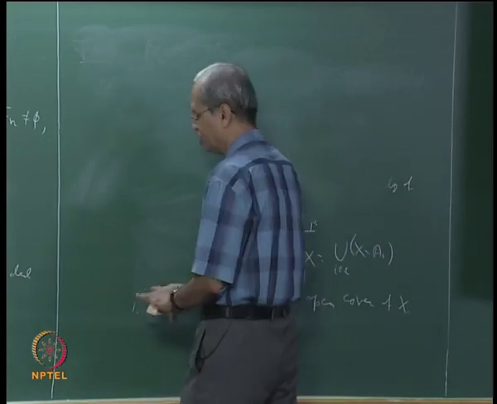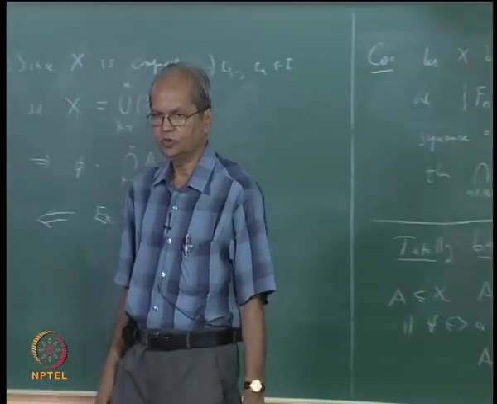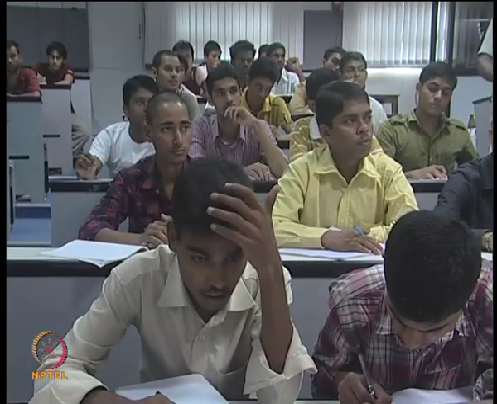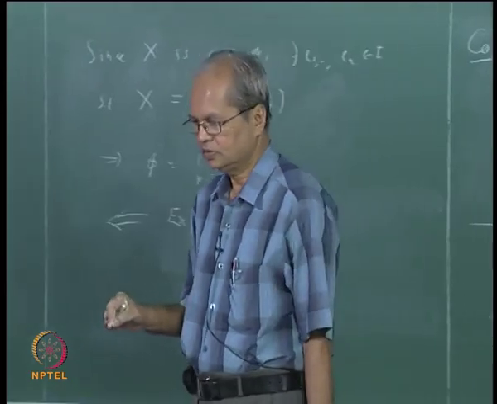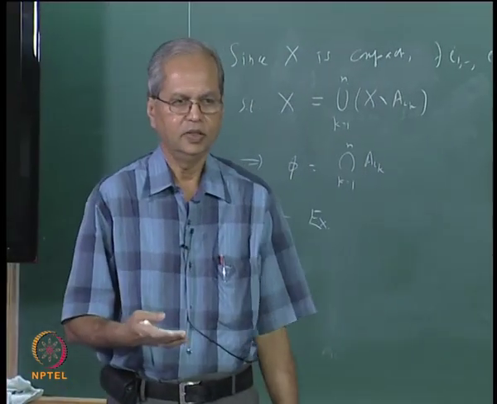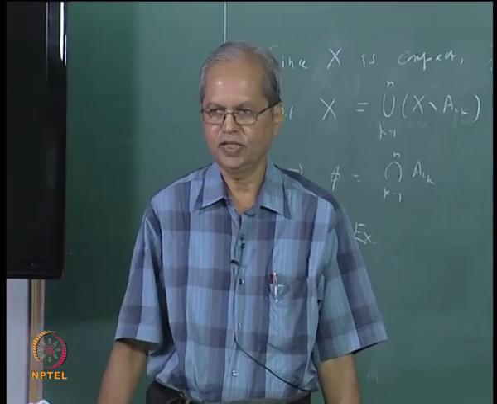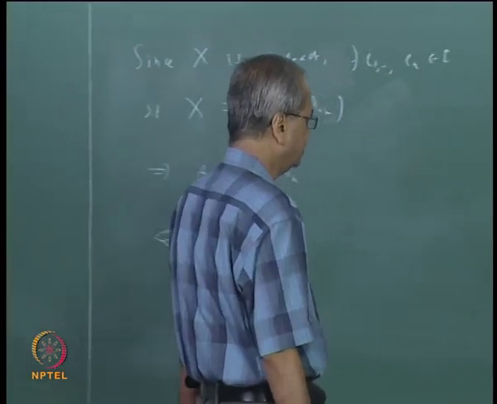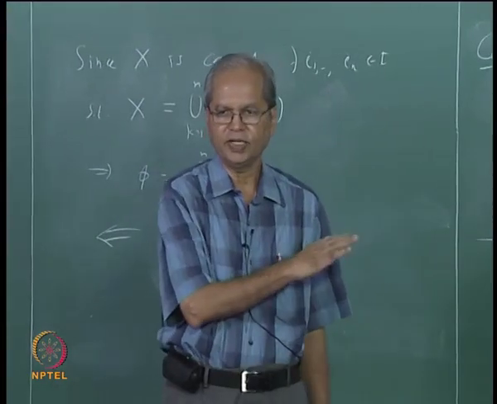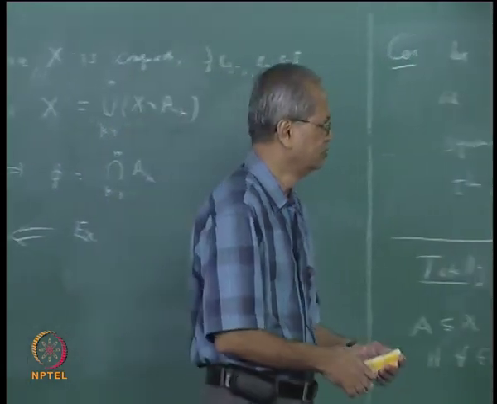In some books this set a1, a2, ..., an is called an epsilon net. Epsilon net means it is a finite set such that the given set is contained in the union of open balls with center at those points. So such a thing is called an epsilon net. And so the definition of total boundedness will be every epsilon has a finite epsilon net. But we shall not use that terminology.